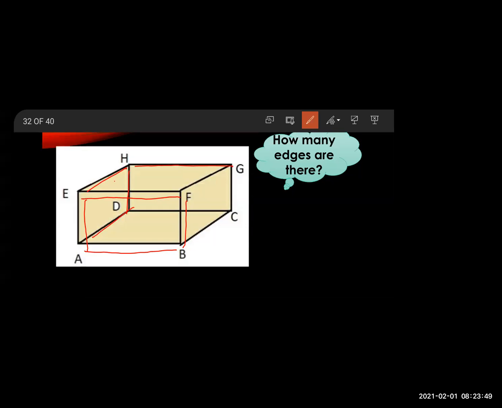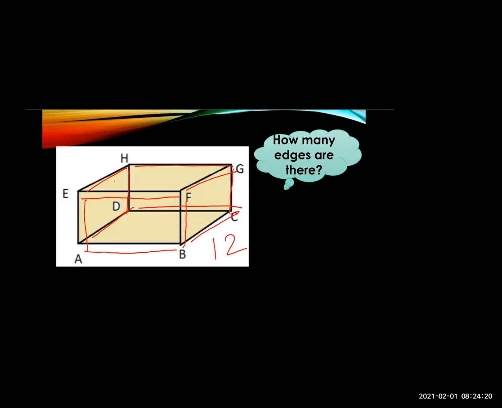Now HG, CG and CD. These are 3 more edges. So this comes to 8, 9 and 10. Then GF, CB, okay, then GF and CB become 2 more. So it becomes 12 edges. Yes. So how many edges are there? 12 edges in a cuboid.